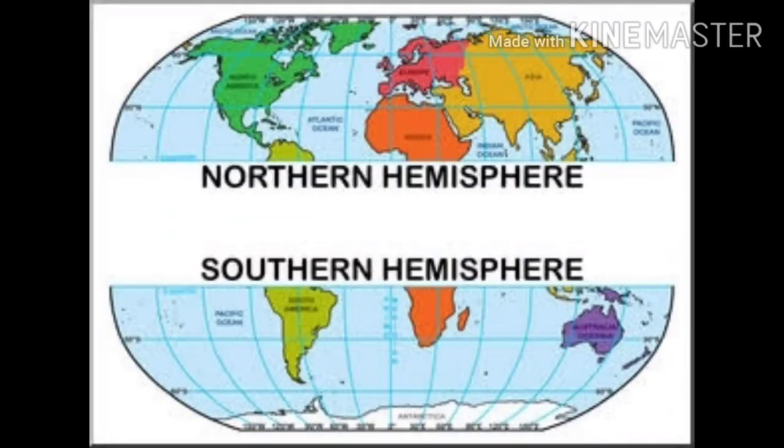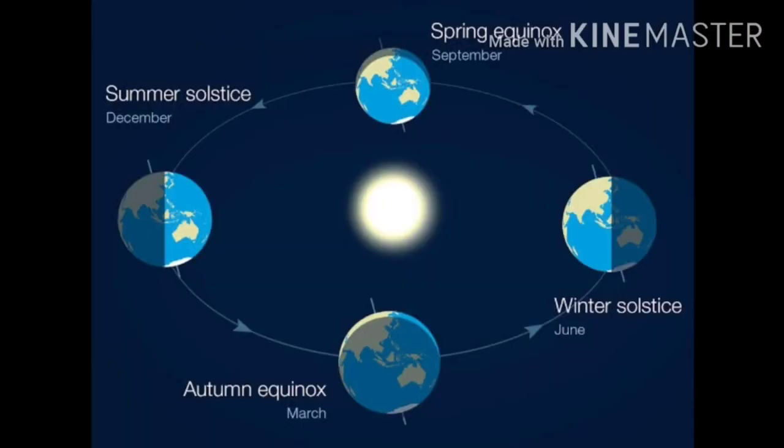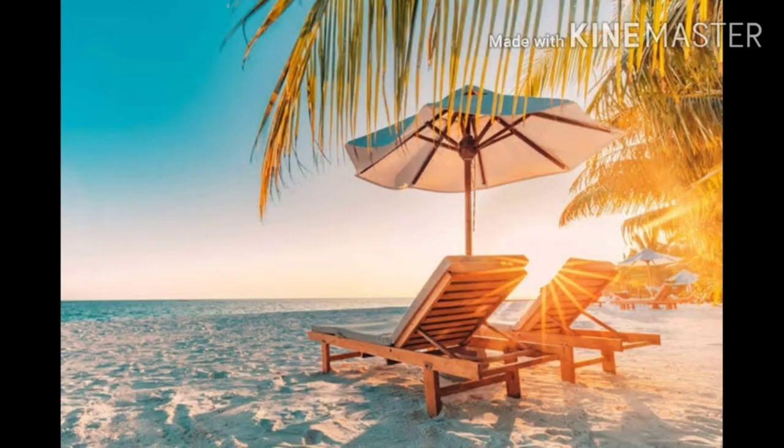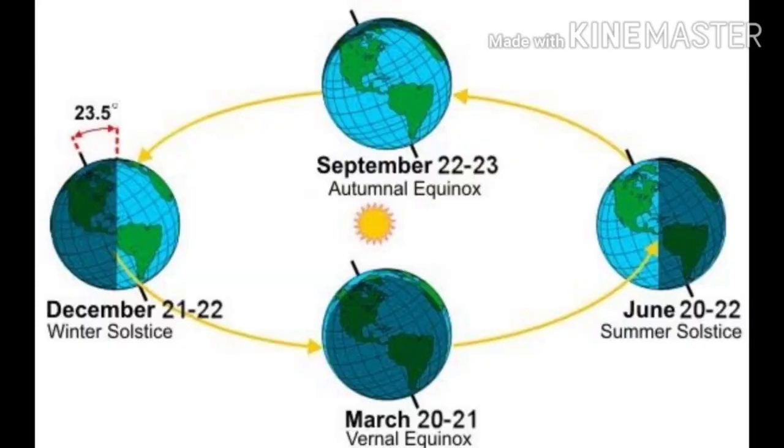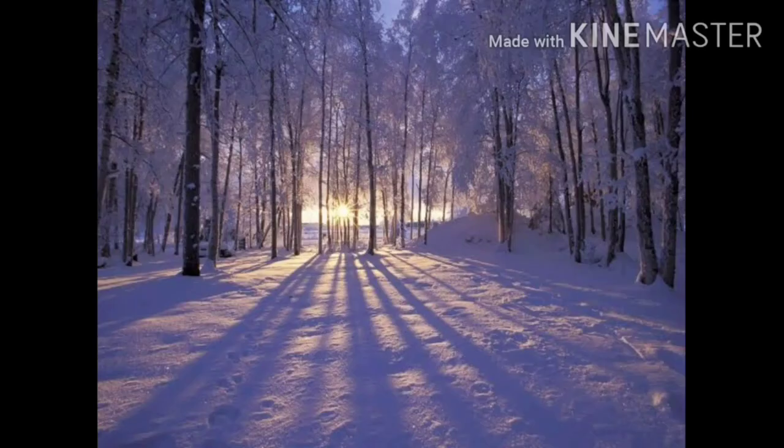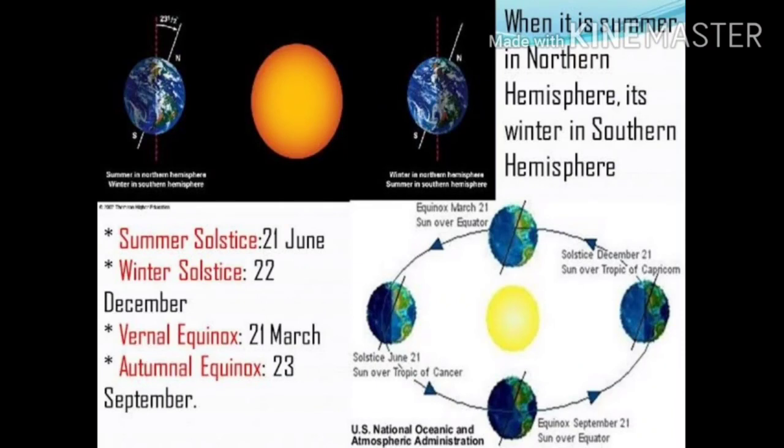When the northern hemisphere leans towards the sun, the southern hemisphere leans away from the sun. The northern hemisphere receives more sun rays and experiences summer season. Meanwhile, the southern hemisphere receives less sun rays and experiences winter season. The longest day in the northern hemisphere is 21st of June. This day marks the summer solstice.